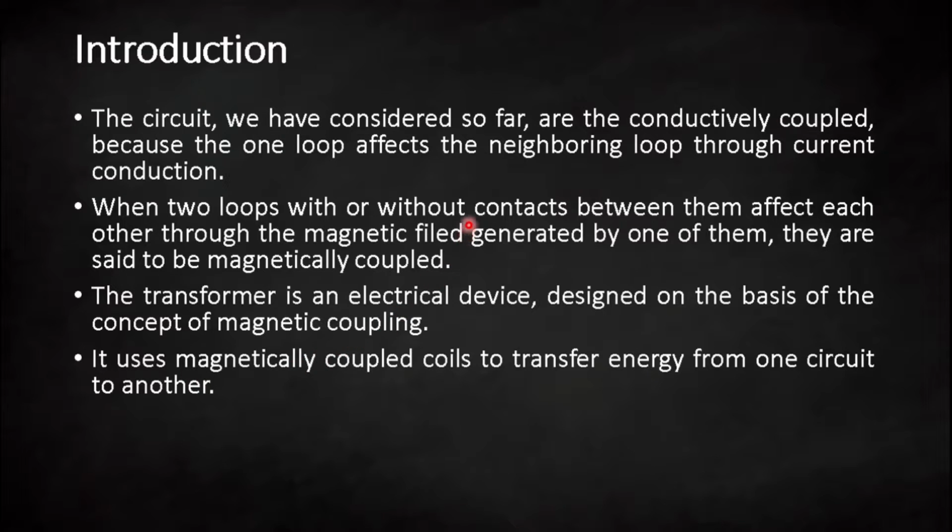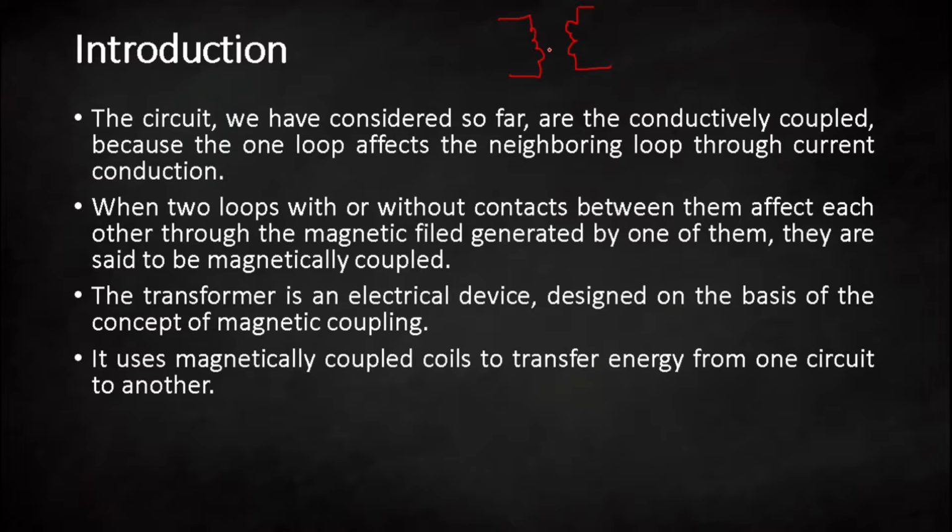It is not required that both circuits are connected. Let us consider what a transformer is. In a transformer, the primary winding and the secondary winding are not connected conductively, but they are connected magnetically. That is why we can say that a transformer is designed on the basis of the magnetic coupling principle.